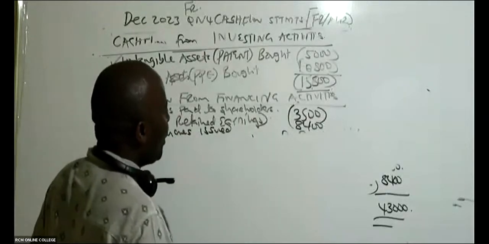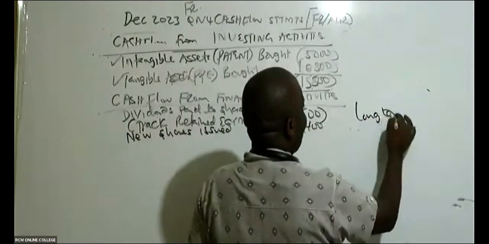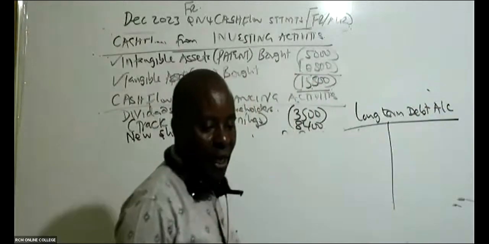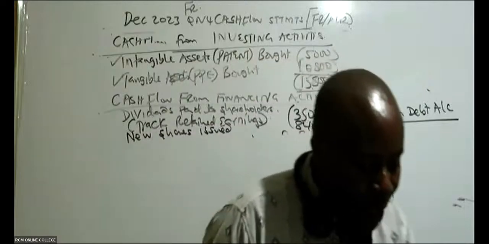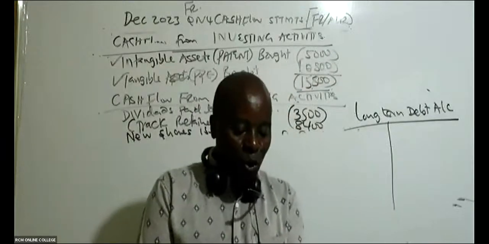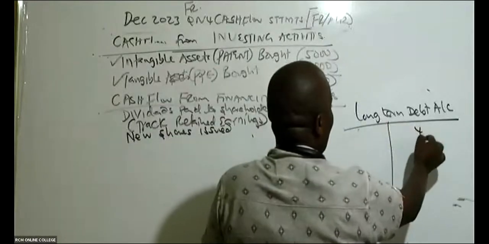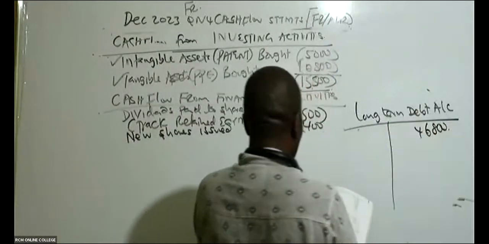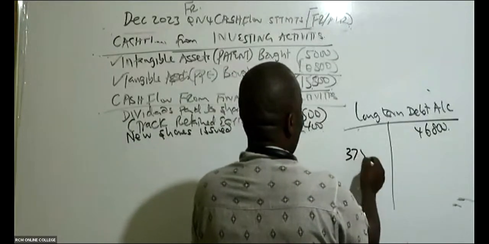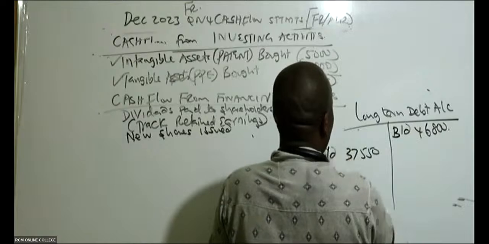So this debt, I would want us to do a long-term debt account. Do we have this long-term debt? Yeah, if you look at your balance sheet, there is a place they have given us long-term borrowings. So long-term borrowings, I can see 46,800 written down here. Carried down, ladies and gentlemen, for these long-term borrowings, 37,550. So this is brought down, and this is carried down like that.